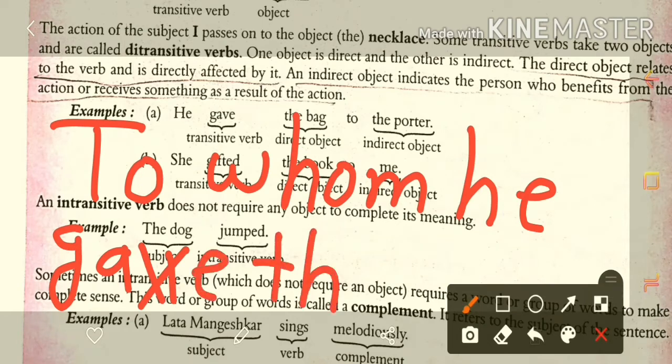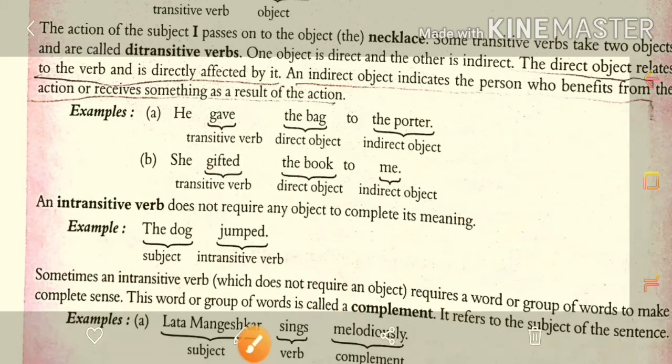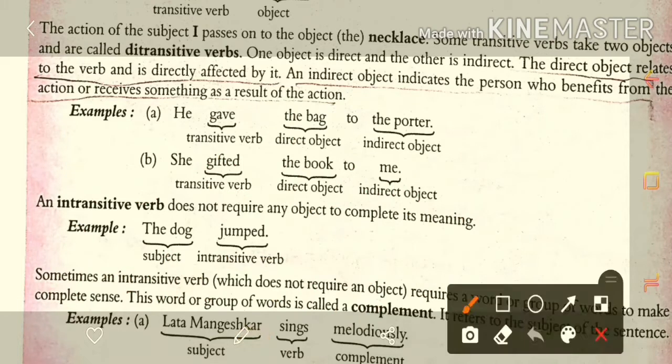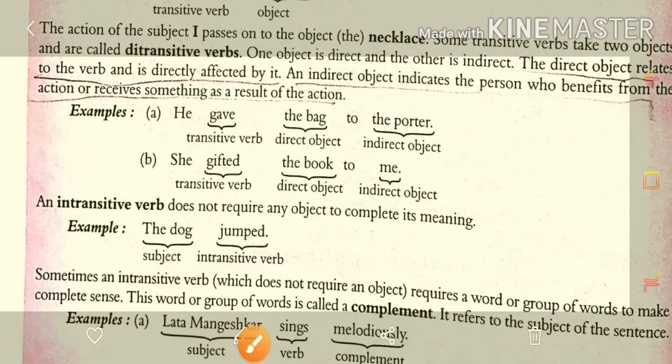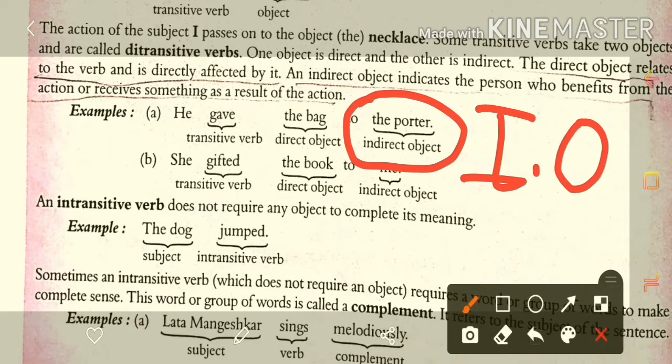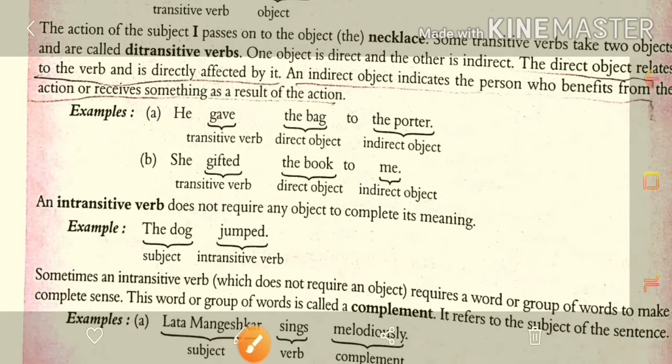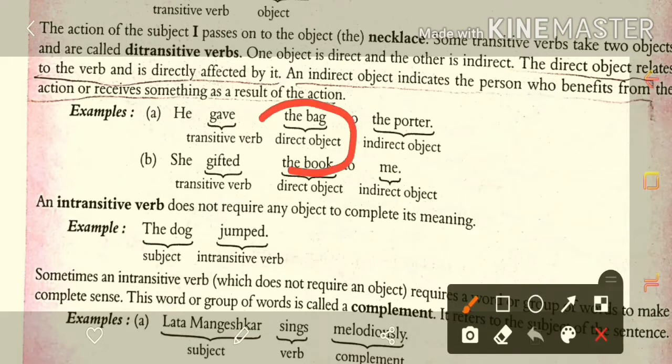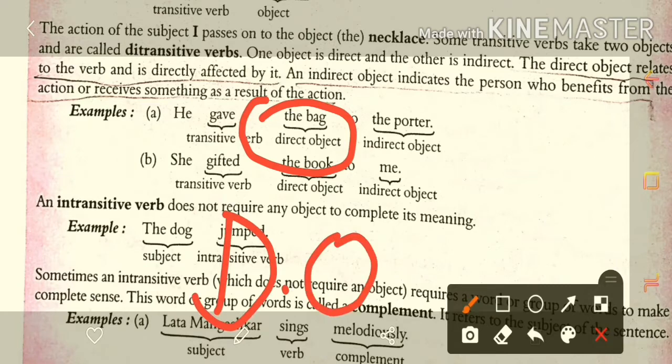You will get the answer: the porter. तो हमें आंसर porter मिलेगा. तो ये जो porter है वो indirect object हो गया, which we write in short as I-O, and direct object we write in short form as D-O.